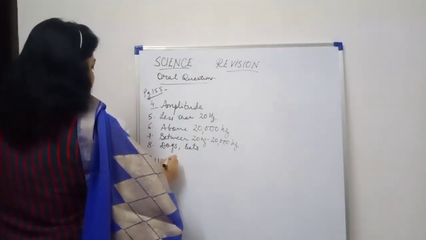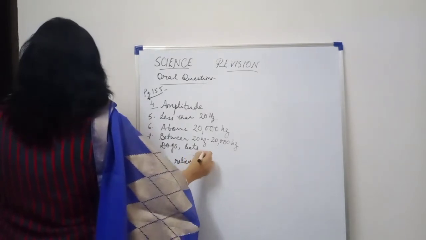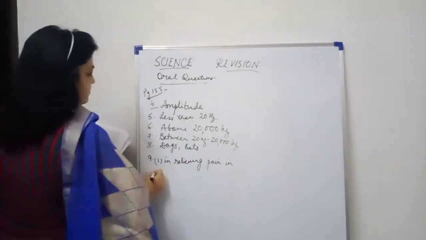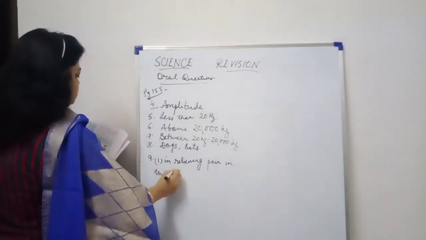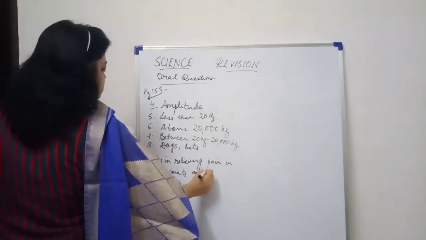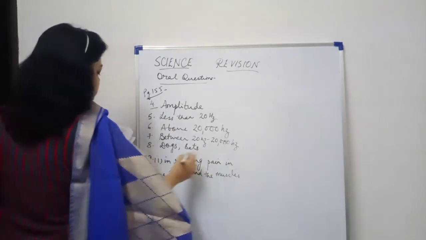Number 1, in relieving pain in the joints and the muscles. First use.